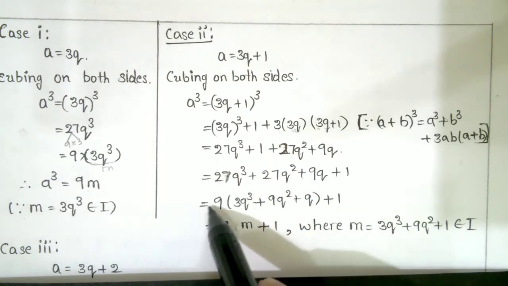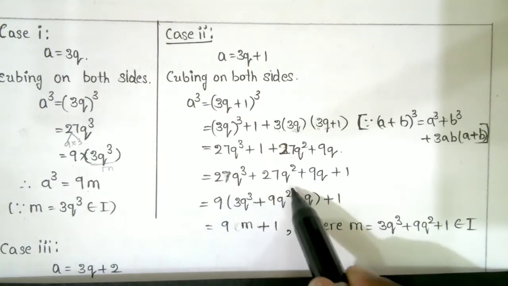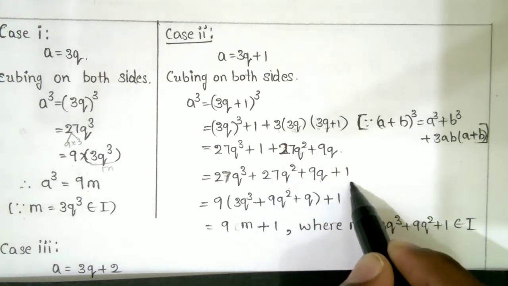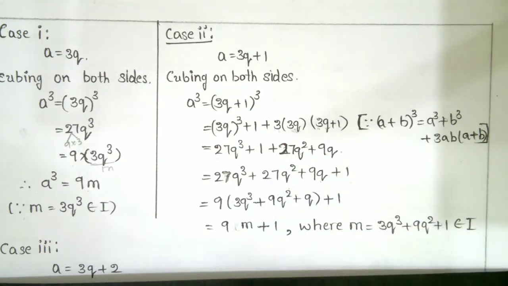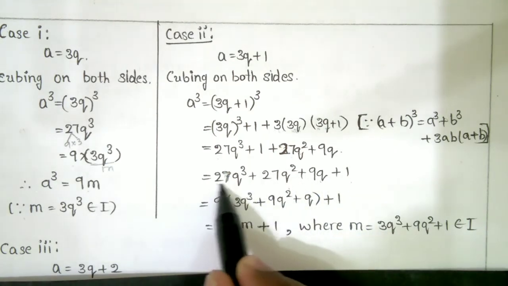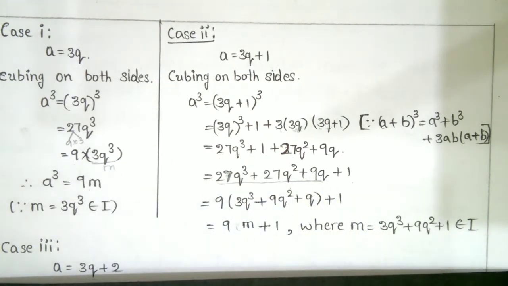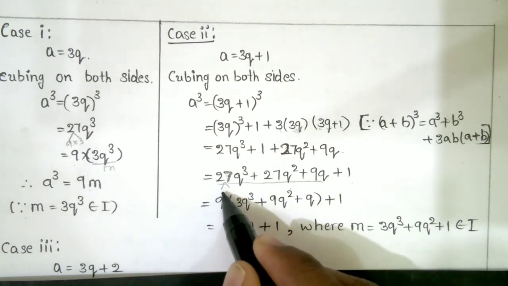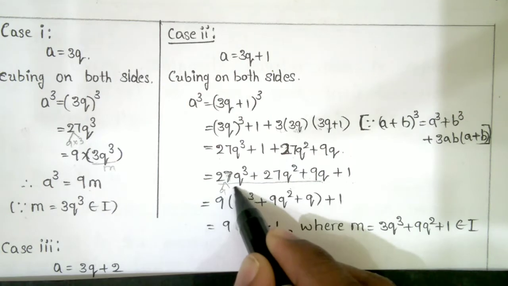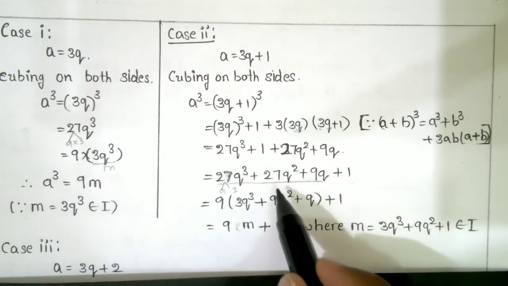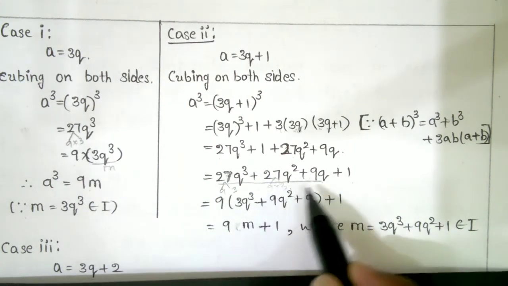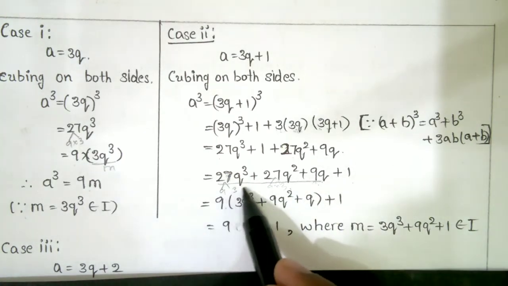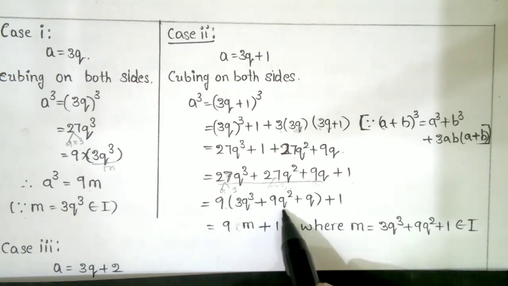So 27q cube plus 27q square plus 9q, I take this side, and plus 1 I take last. So now I take 9 outside from this one. 27 can be written as 9 3s are 27, so here also you get 9 3s are 27. So I take 9 outside here, and the remaining is 3q cube plus 3q square.